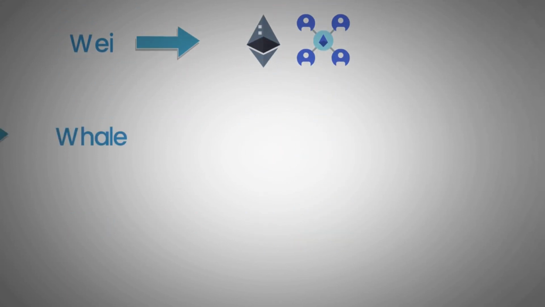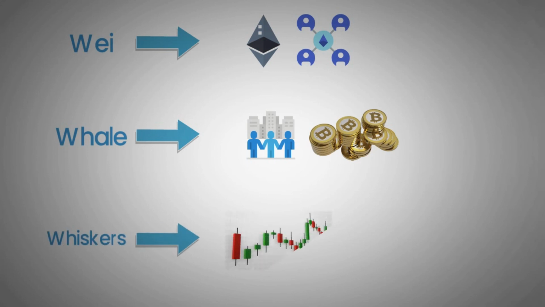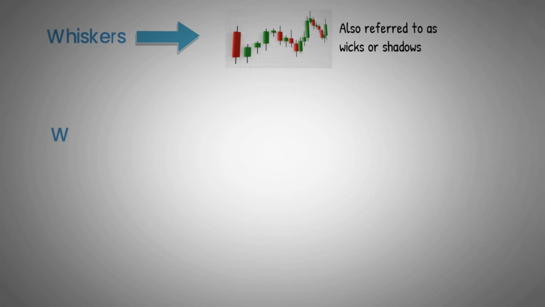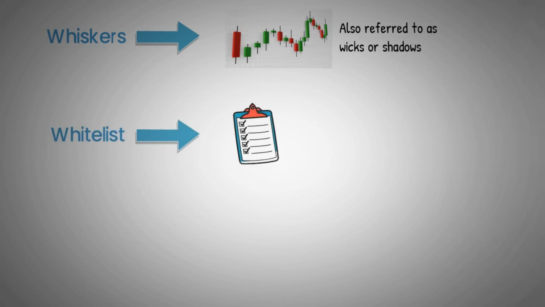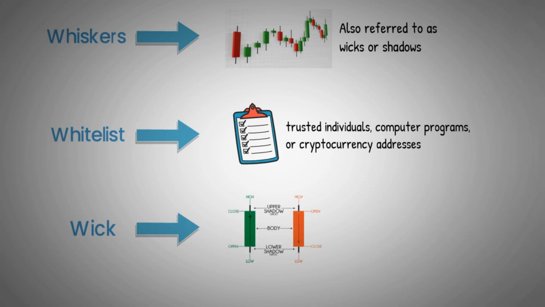Whale: an individual or organization that holds a large amount of bitcoins or other cryptocurrency, allowing them to impact the markets. Whiskers: the lines extending from the colored bar in a candlestick chart that indicate the full low-high range of a trading pair within a certain time frame, also referred to as wicks or shadows. Whitelist: a list of allowed or trusted individuals, computer programs, or cryptocurrency addresses in relation to a service or event. Wick: a line found on a candlestick chart which is used to indicate where the price of an asset is fluctuating in regards to its opening and closing prices.